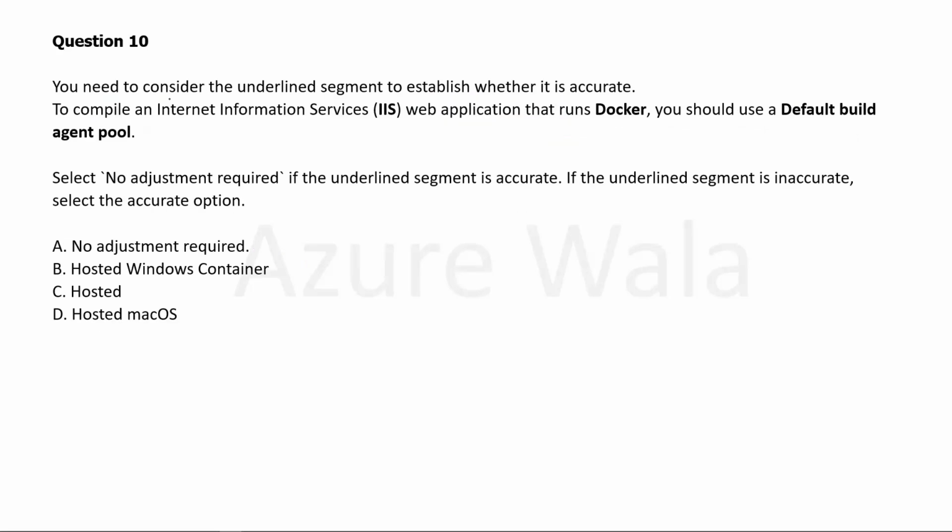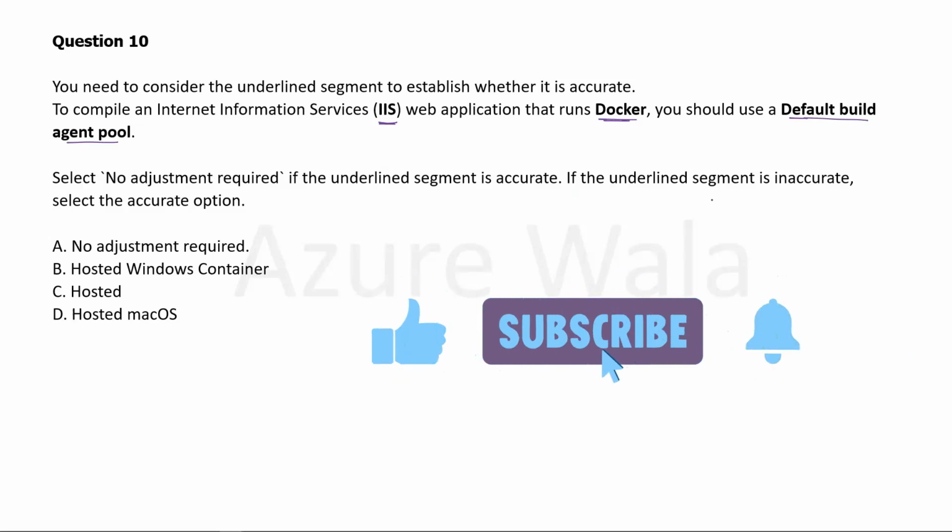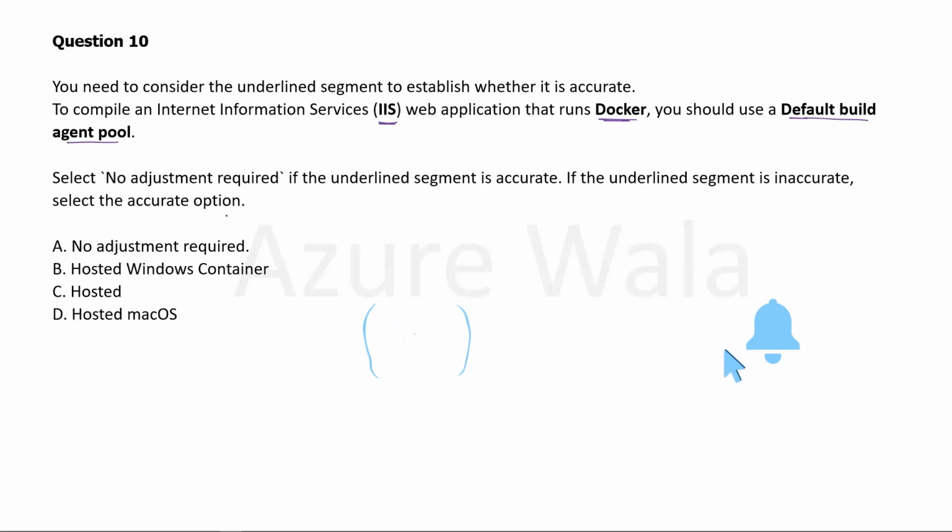Question 10. You need to consider the underlined segment to establish whether it is accurate. To compile an Internet Information Services or IIS web application that runs Docker, you should use a default build agent pool. Select no adjustment required if underlined segment is accurate. If underlined segment is inaccurate, select the accurate option. Option A, no adjustment required. Option B, hosted Windows container. Option C, hosted, and option D, hosted macOS.